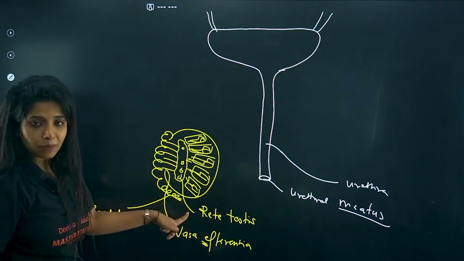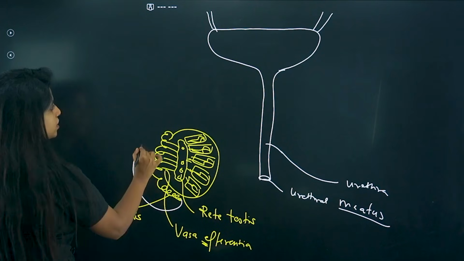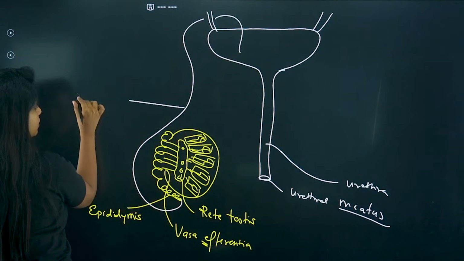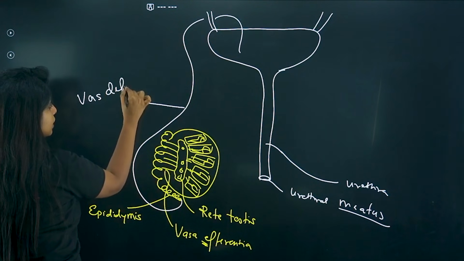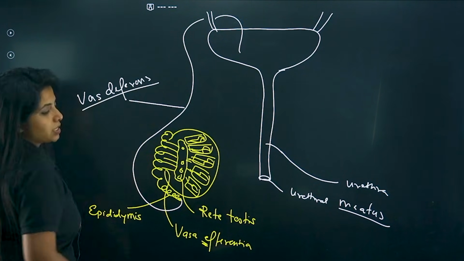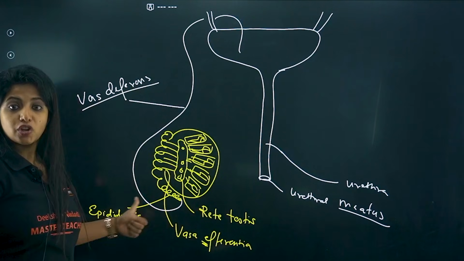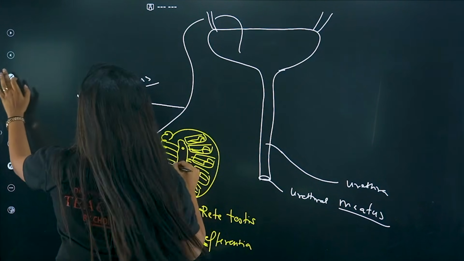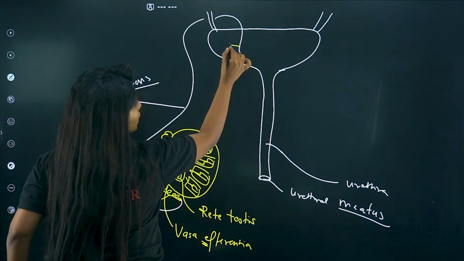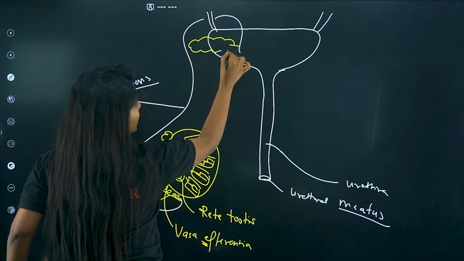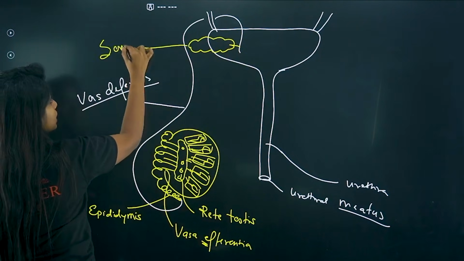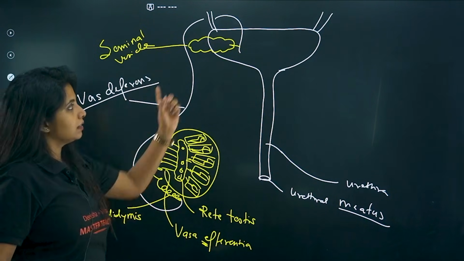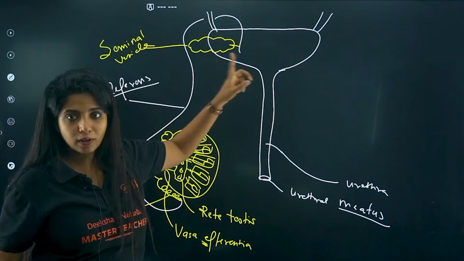So now the epididymis opens into something else which coils up like this. This something else is known as vas deferens. So rete testis, vasa efferentia, epididymis and then vas deferens, which coils around the ureter and comes like this. Now over here it receives a secretion from a gland which you call the seminal vesicle. The same gland is on that side also. I'm just making one side.